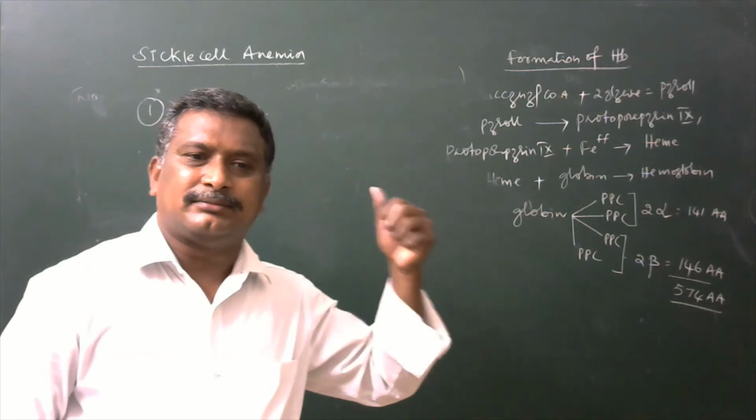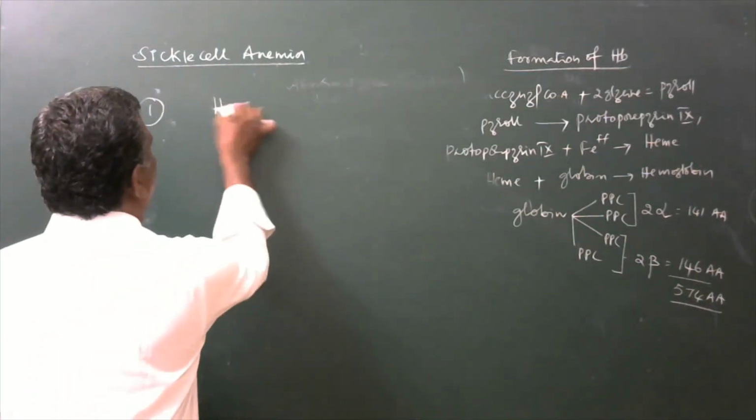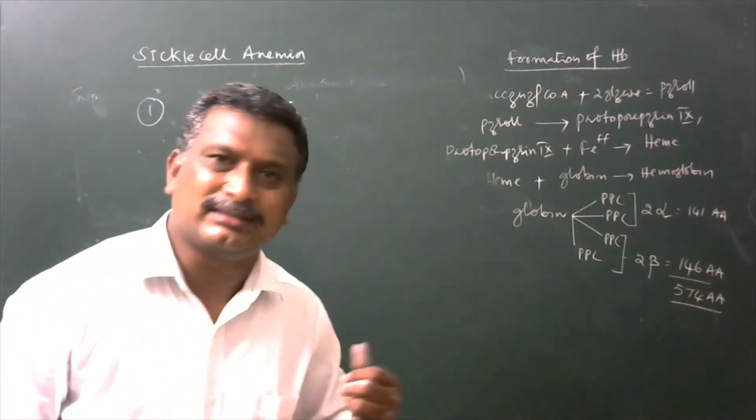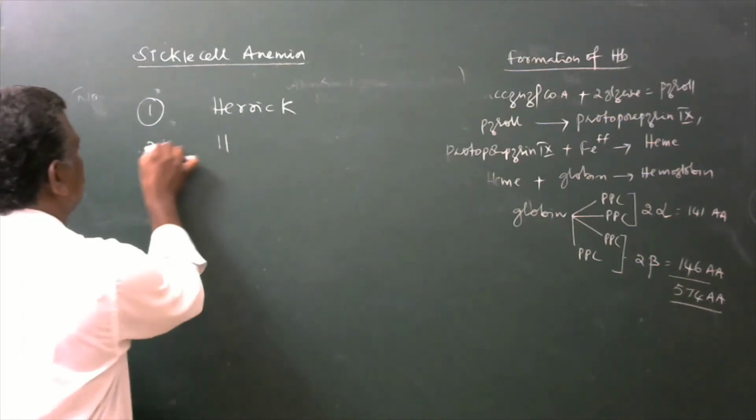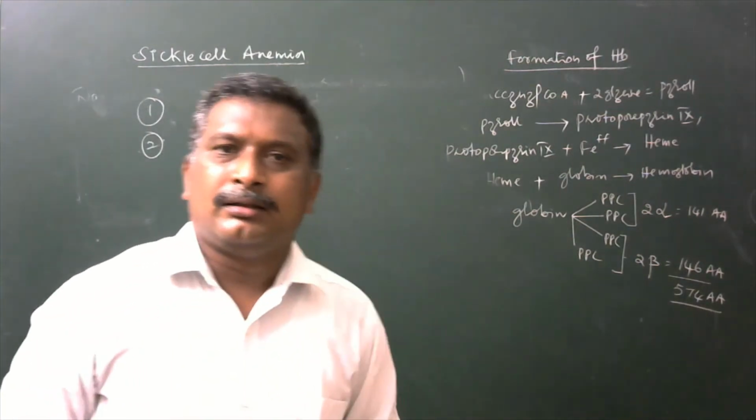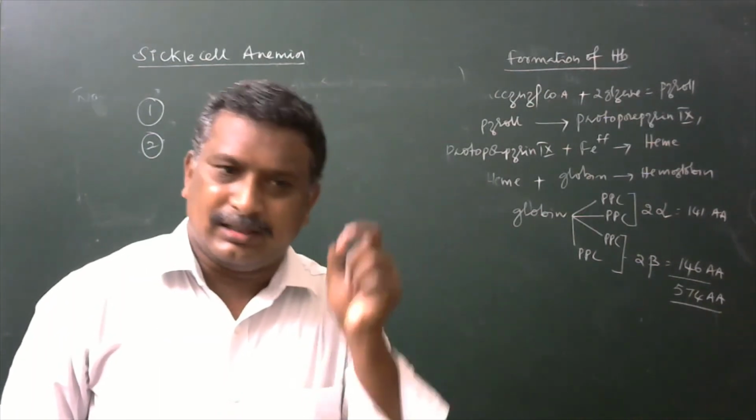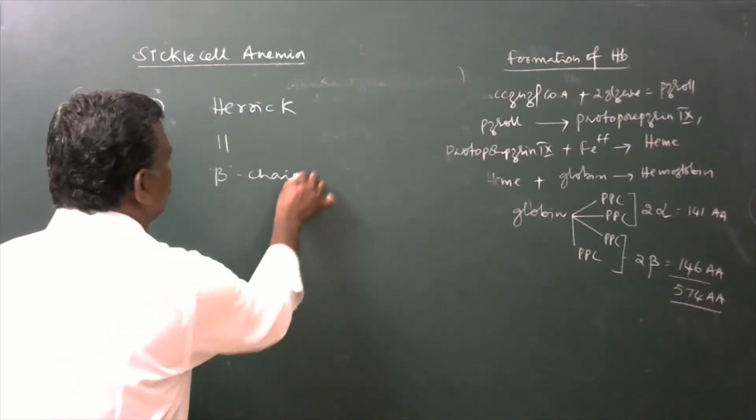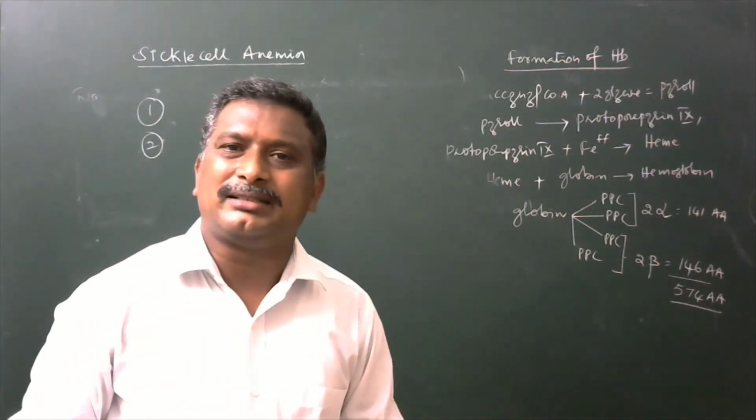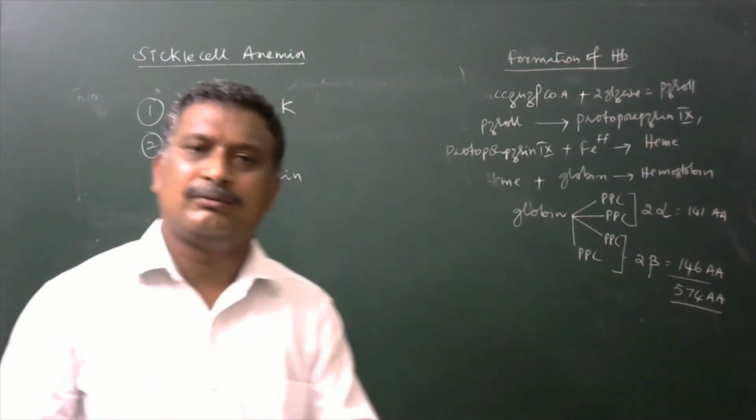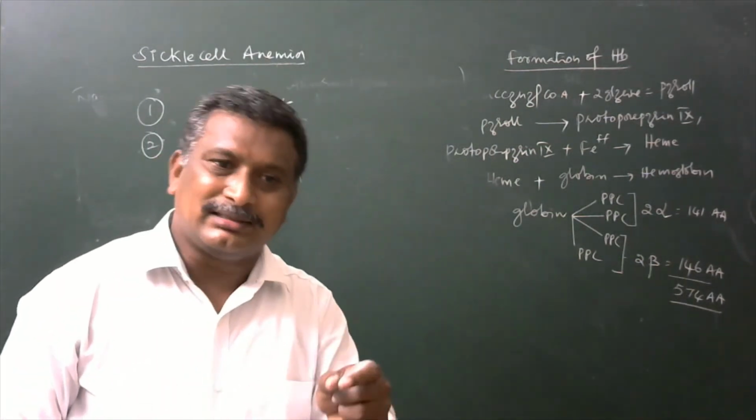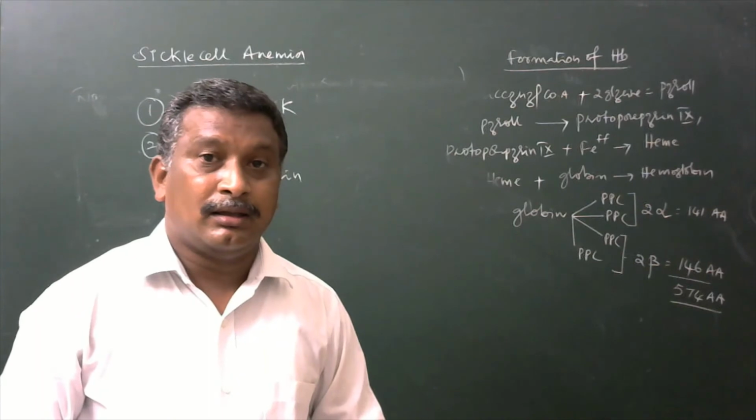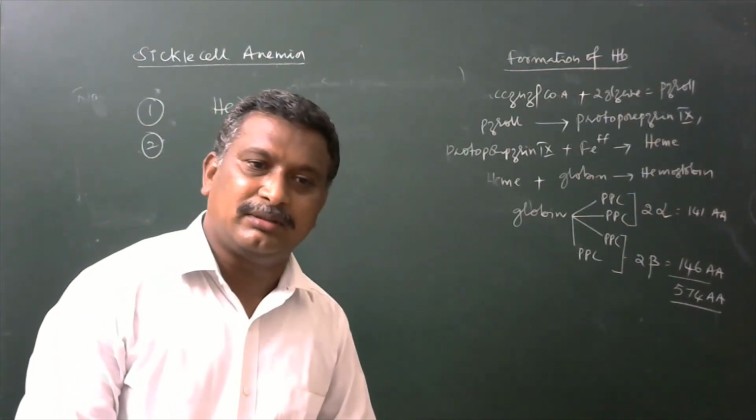Who identified this? We have to say Herrick. Which chromosome is responsible for this? 11th chromosome. Which chain is responsible for the development of abnormal hemoglobin? Beta chain. How many amino acids are present in the beta chain of normal hemoglobin? 146. How many amino acids are present in abnormal hemoglobin, especially the beta chain? 146.